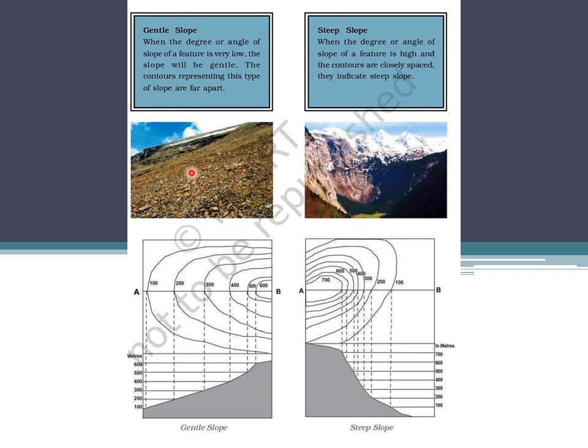Now this is how it will look. So the degree or the angle of the slope is very low, the slope will be gentle, and contours representing this type of slope are far from each other. See, they are far from each other. So this looks like a steep slope. You see now, contours are very closely spaced to each other. Now these numbers are not of much importance. This can be, if you start with 100.